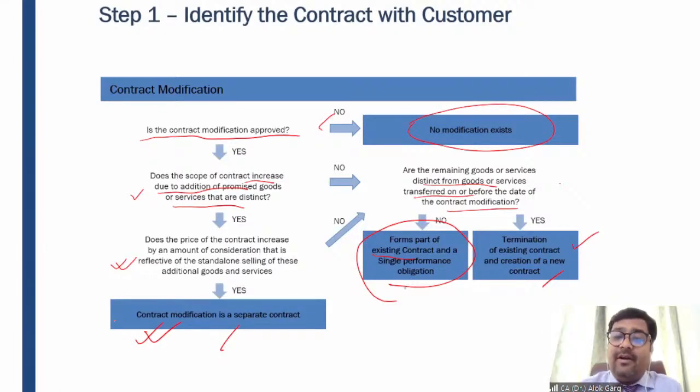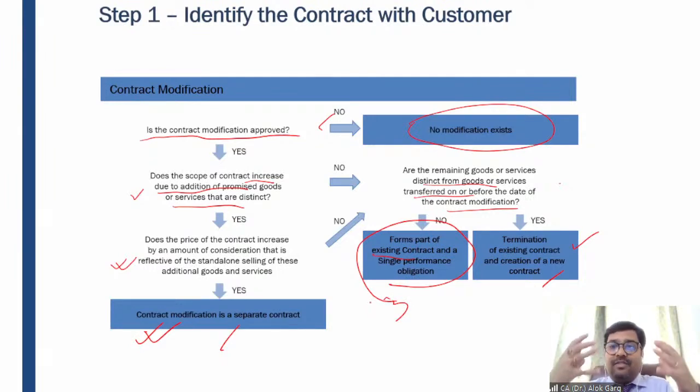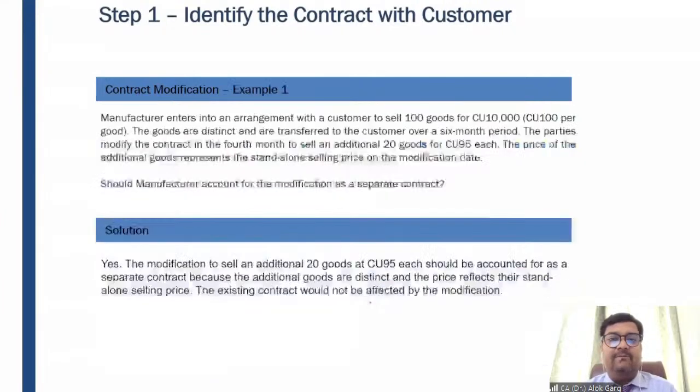In the third case the new contract is not there. Why? Because the goods and services are the same before and after the modification. So in this case the existing contract will be amended and the cumulative catch-up approach will be used. I'll show you with the help of an example.